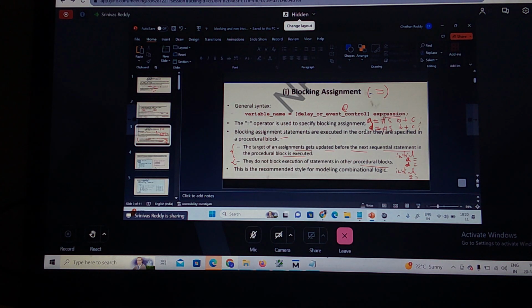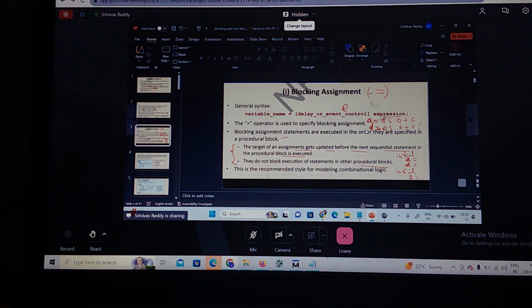The second point is that if there are multiple initial or procedural blocks, they do not block the execution of statements. Whatever sequential execution is happening in each block does not block execution in the other procedural blocks. Did you understand this?